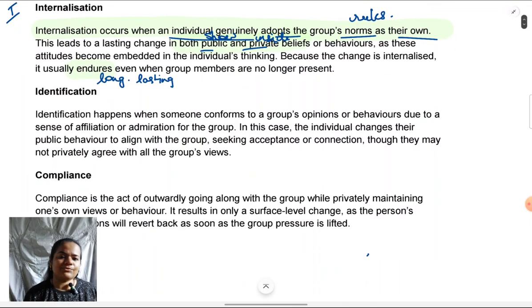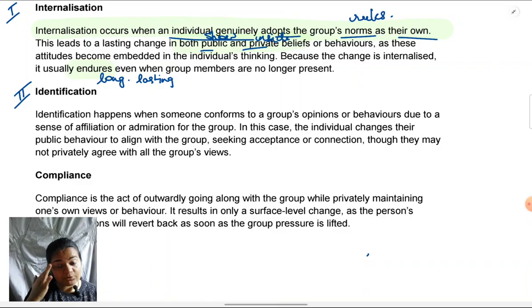The second type of conformity is identification. Identification is when you identify with others: you admire the people you are with, you want to be like them, and you reflect upon yourself, setting them as the standard.